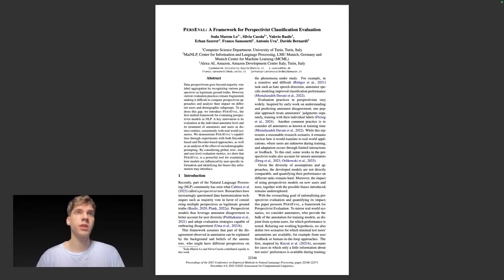This was a paper that my research advisor sent me some days ago. It has some cool concepts that I want to talk about. It is basically a framework for perspectivist classification evaluation, as you can see here on the paper. And I want to see the results also and what this brings to the table.